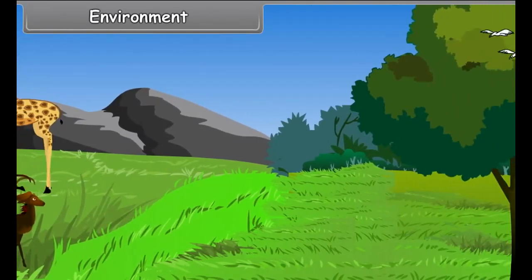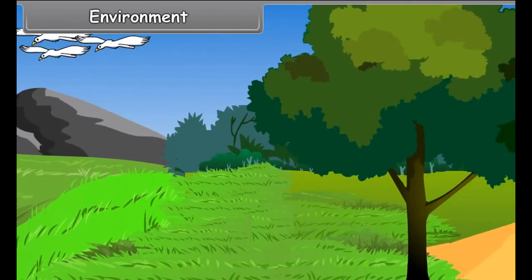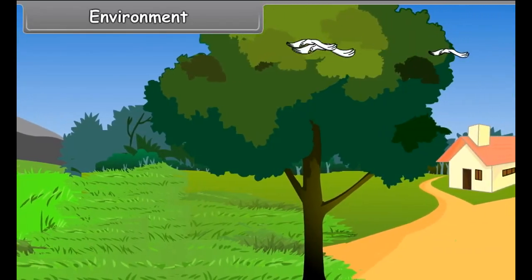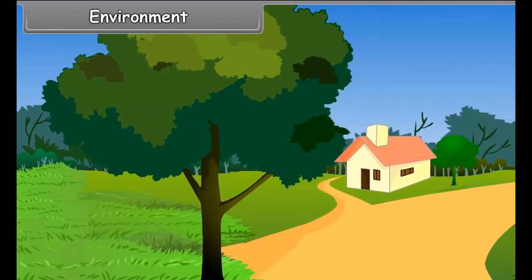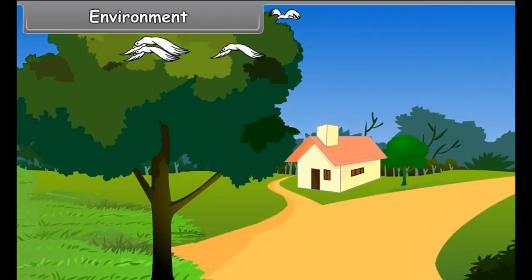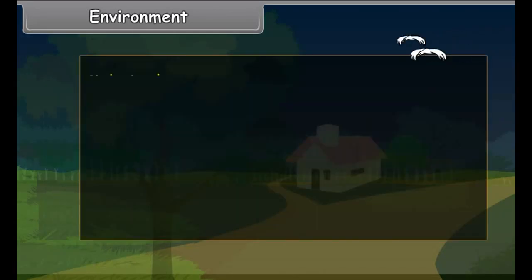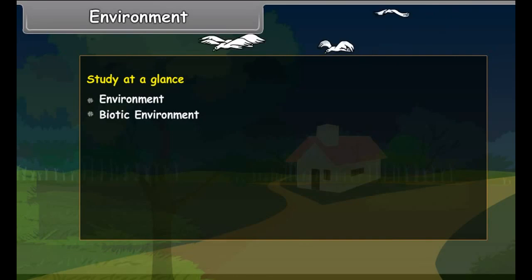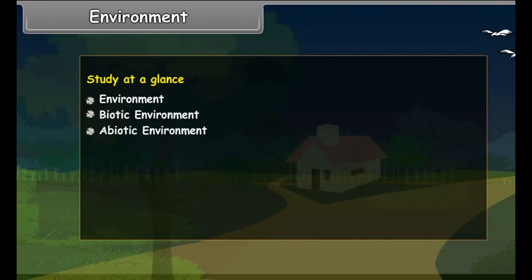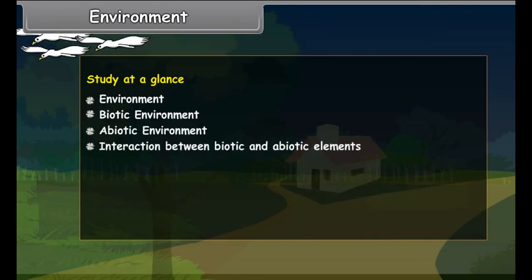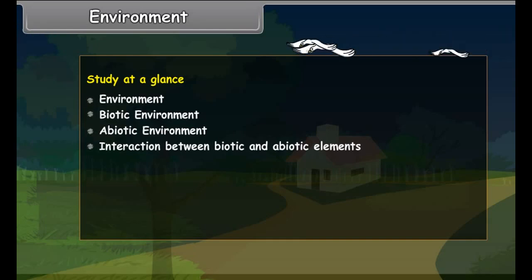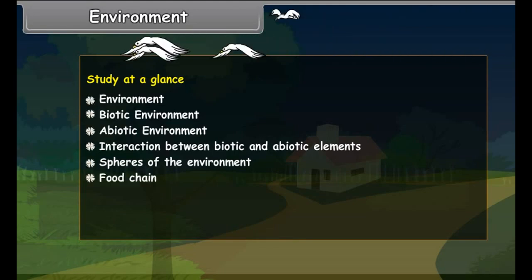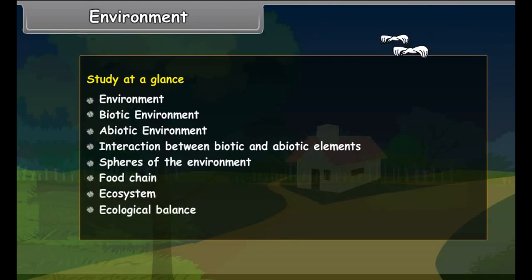...in isolation from other forms of life, as we depend upon them for our food and other necessities of life. Thus, we live in a particular surrounding. Study at a glance: environment, biotic environment, abiotic environment, interaction between biotic and abiotic elements, spheres of the environment, food chain, ecosystem, ecological balance, environment and human being.